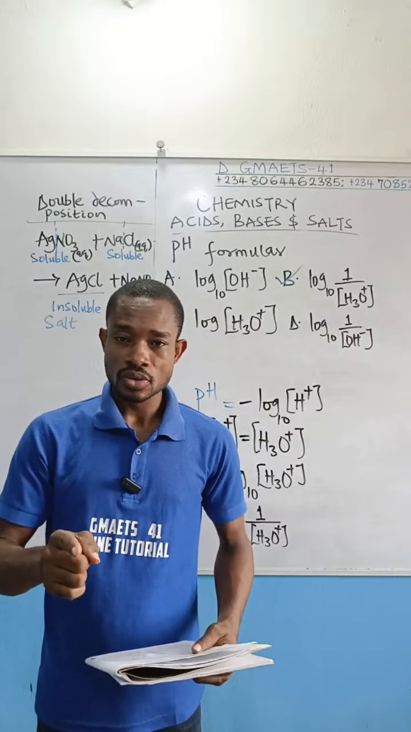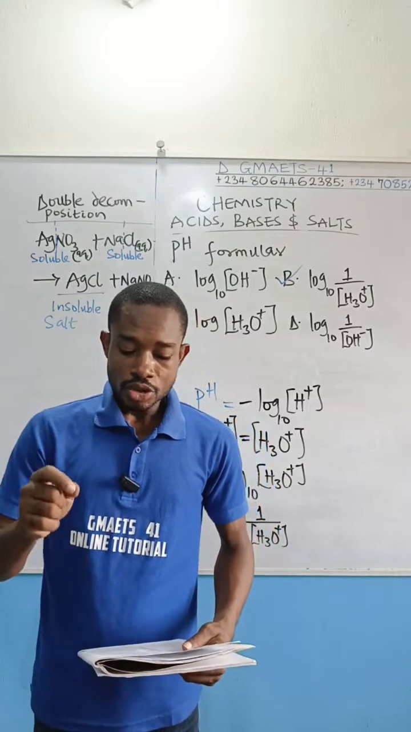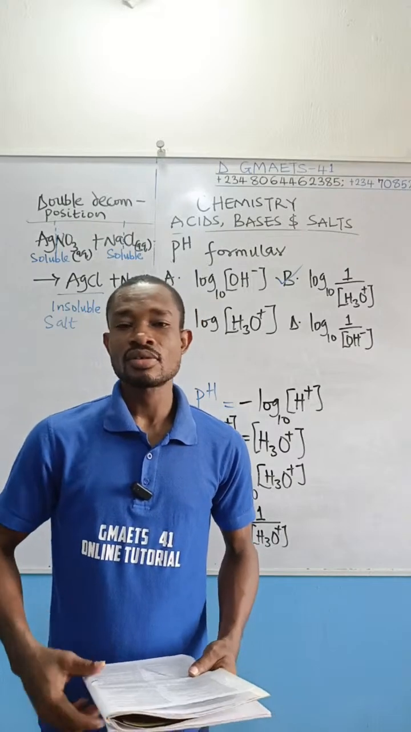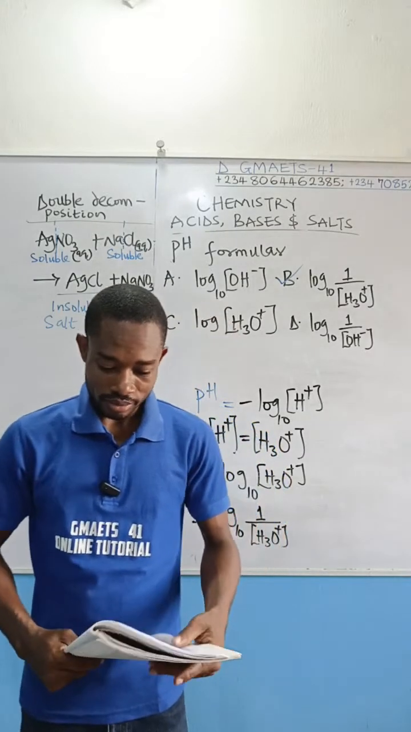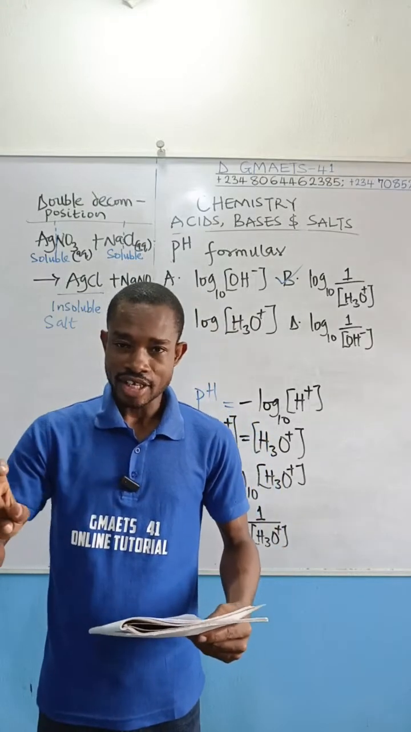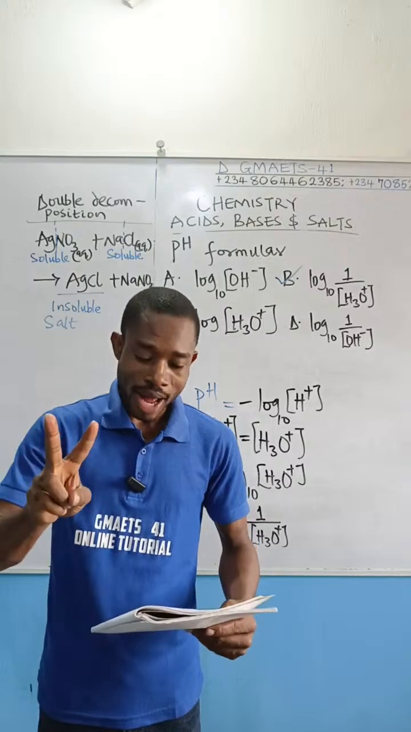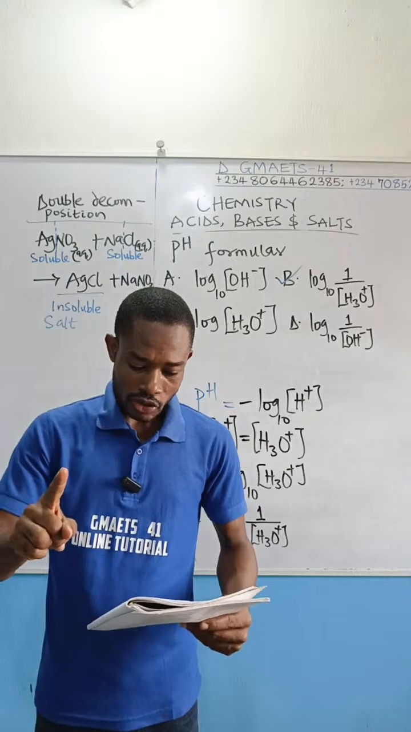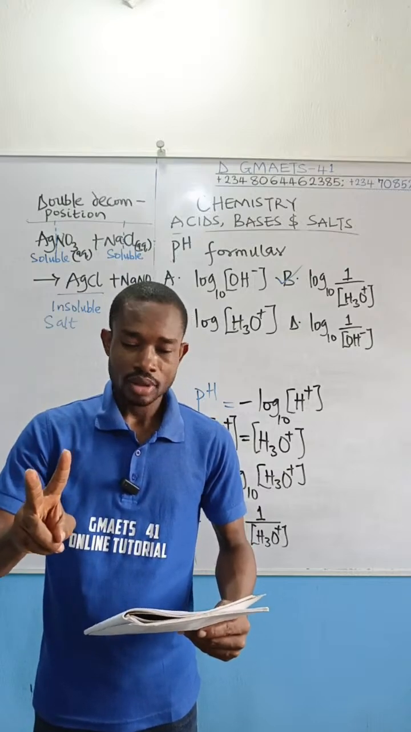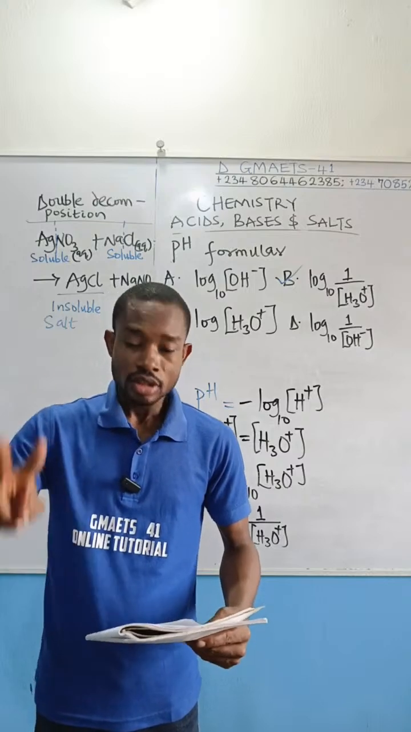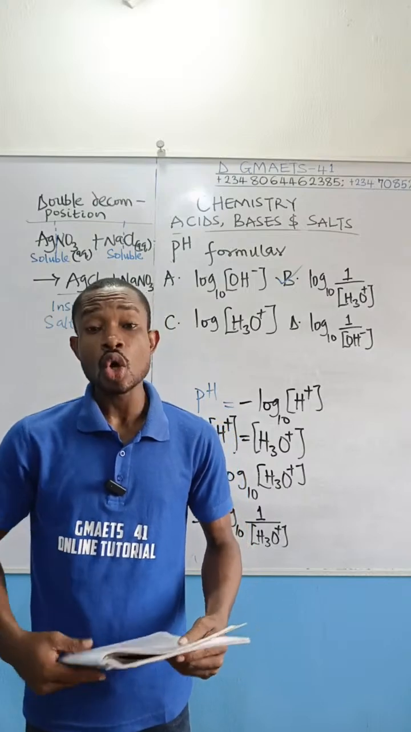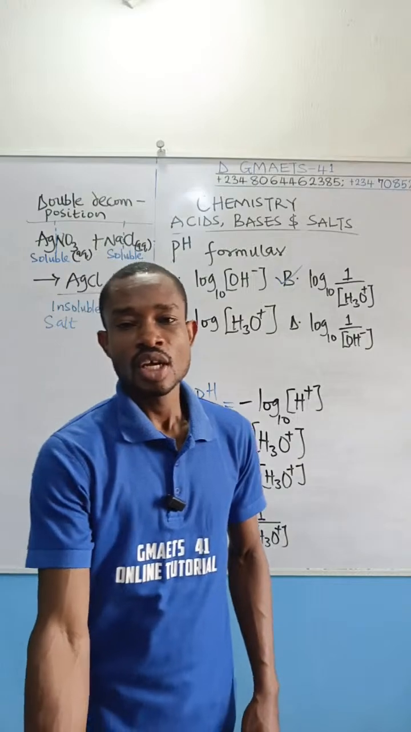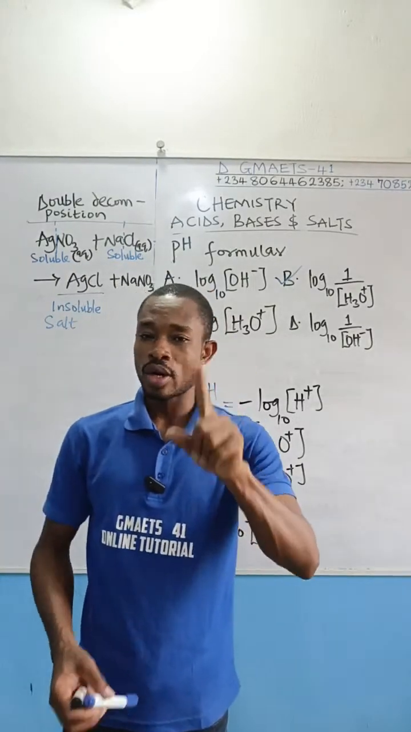Double salts usually contain: option A, 2 anions only. That is wrong. Option B, 2 anions and 1 cation only. That is wrong. Option C, 2 cations only. That is wrong. Option D, 2 cations and 1 anion only. Yes, that is what makes up a double salt. A double salt contains 2 cations and 1 anion.